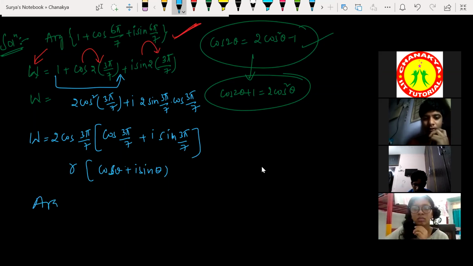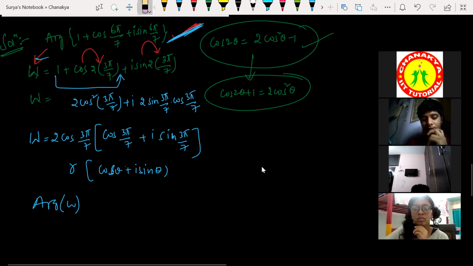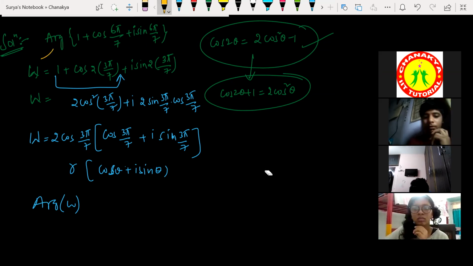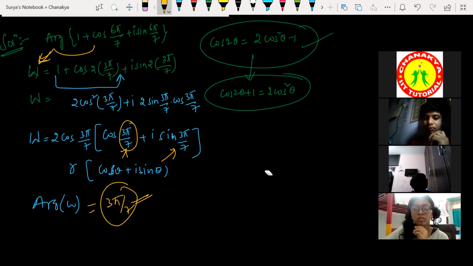He's asking the argument of W. The argument of W is the argument of this one. So I'm just denoting this entire part with W. You can denote it with any letter. I'm just denoting that thing with W. So what is the argument of this? Argument means theta. What do we have in place of theta here? 3 pi by 7. Very simple question.